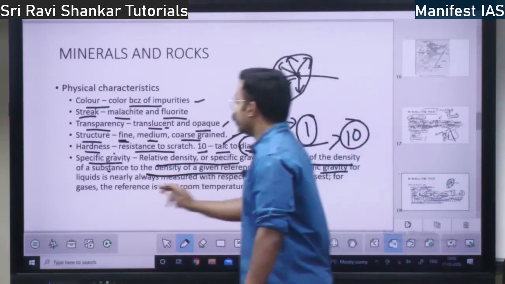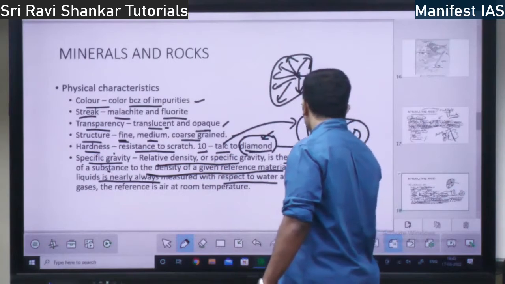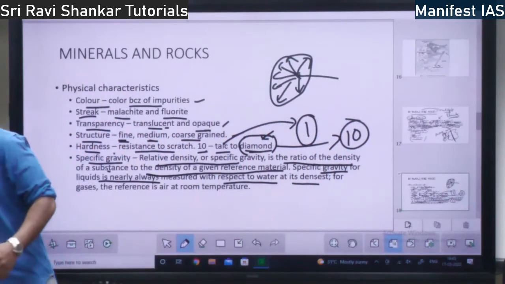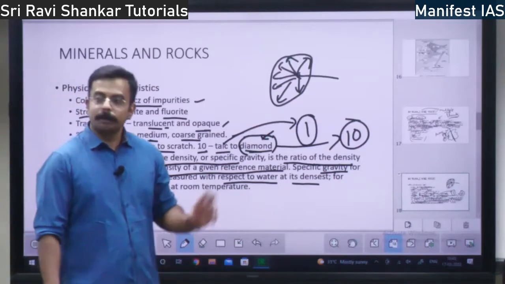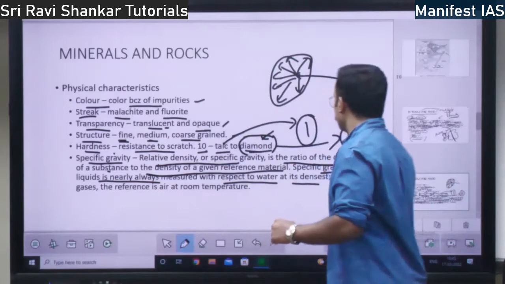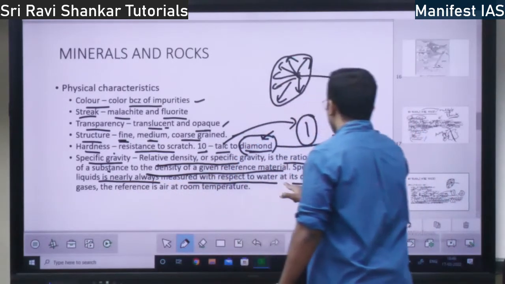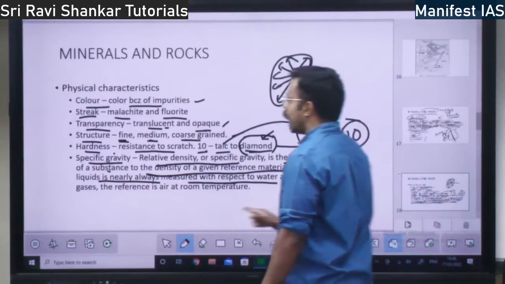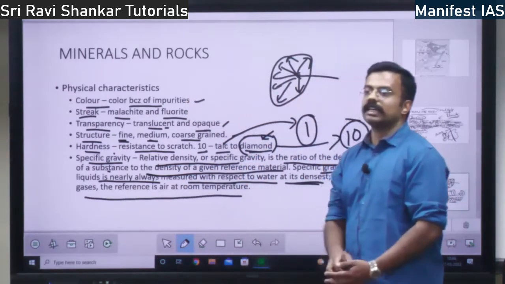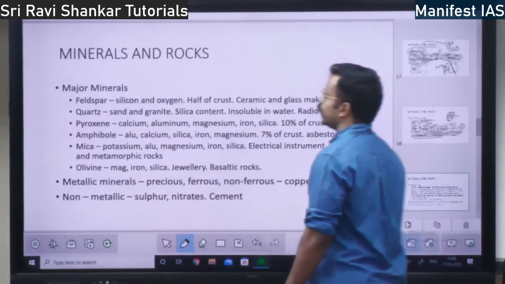Specific gravity for liquids is nearly always measured with respect to water, as it is the densest. Among the liquids, which is the densest liquid? It is actually water. People will actually get confused. Water is the densest liquid. So specific gravity of a liquid is always measured with respect to water, as it is the densest. For gases, the reference is air. Air is the reference for gases, right? So this is with respect to specific gravity.